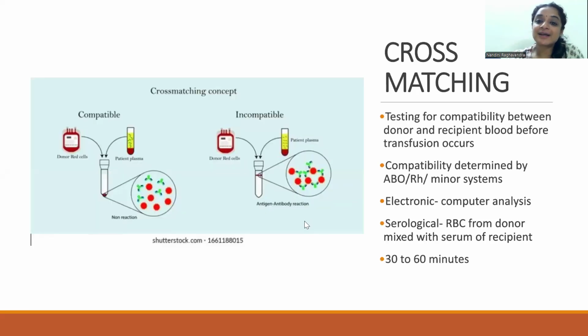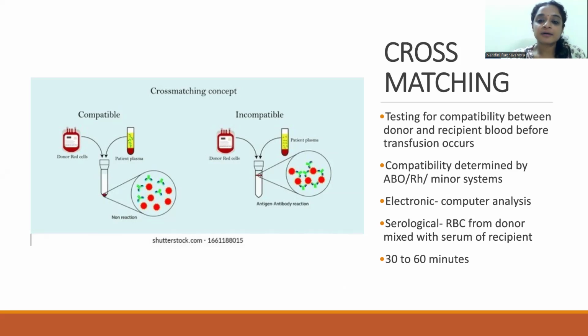Cross-matching is done to test the compatibility between the donor and the recipient blood before the transfusion occurs. Compatibility is determined by the ABO, the rhesus, and the minor systems. It can be done electronically with the help of a computer analysis or serologically where the RBC from the donor is mixed with the serum of the recipient.